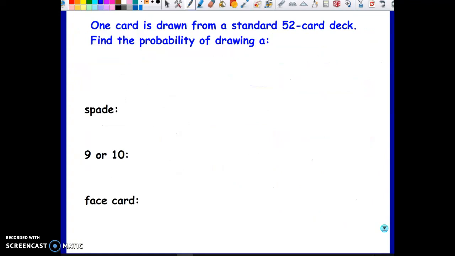Now let's think about a deck of cards. One card is drawn from a standard 52-card deck. Find the probability of drawing a spade. Well, you have your sheet of paper with all the cards on it. How many spades are there in a deck? Probability of getting a spade is however many spades there are over total cards. That's how I'm calculating this. I take how many total spades I have to choose from by total cards.